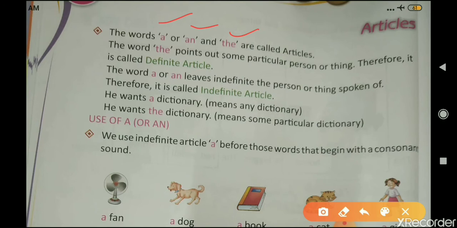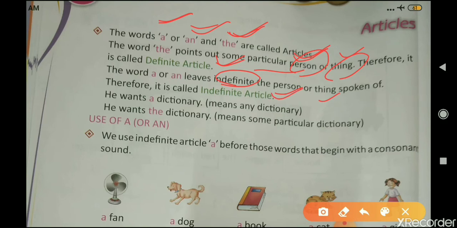Now the word the points out some particular person or thing. This means the is used for a particular person or thing. Therefore it is known as the definite article. But the word a or an is used for an indefinite person or thing, not some particular person or thing. Therefore it is known as the indefinite article.